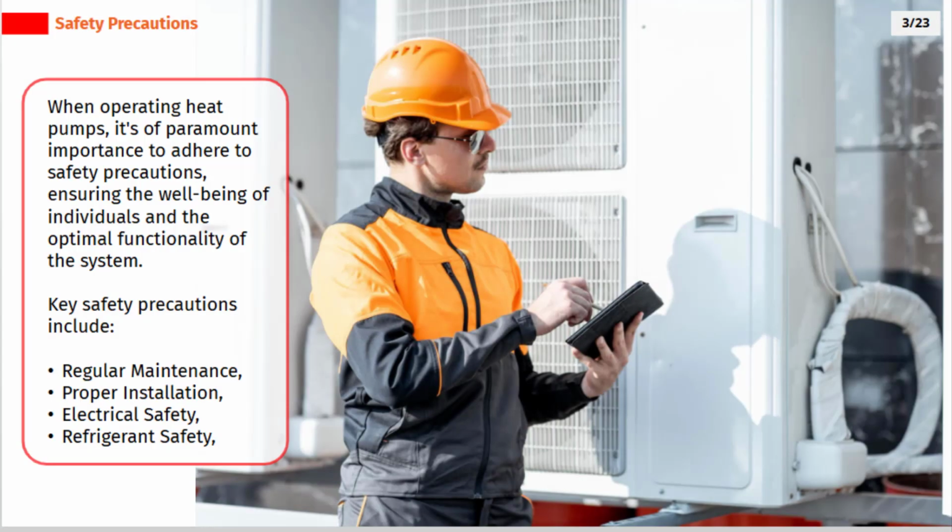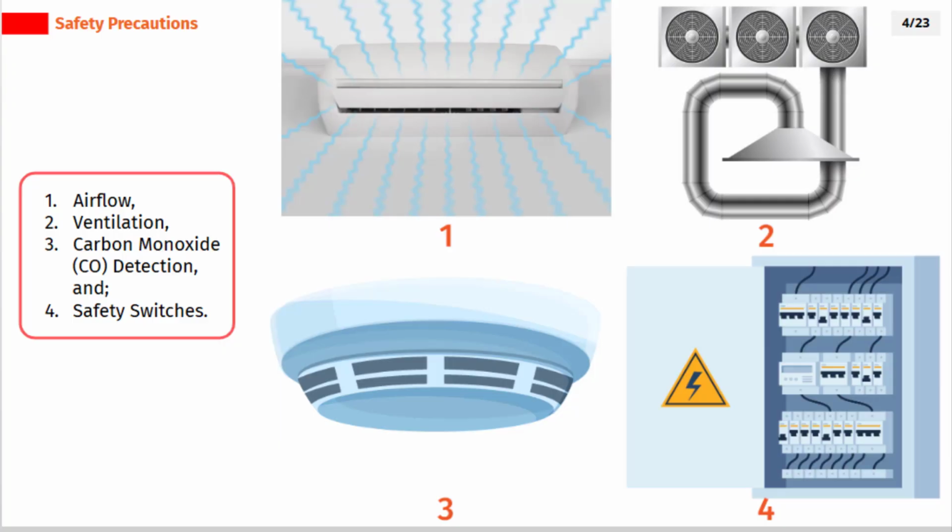When operating heat pumps, it's of paramount importance to adhere to safety precautions, ensuring the well-being of individuals and the optimal functionality of the system. Key safety precautions include regular maintenance, proper installation, electrical safety, refrigerant safety, airflow, ventilation, carbon monoxide detection, and safety switches.